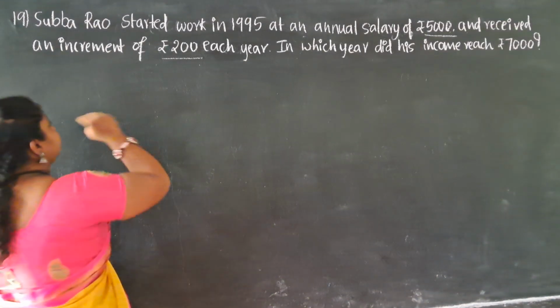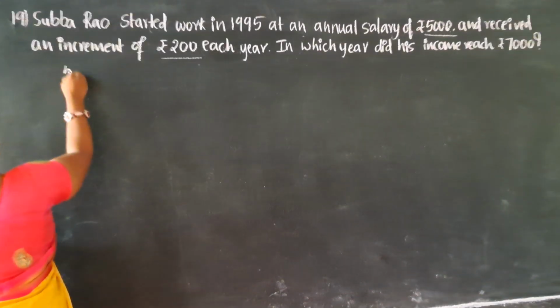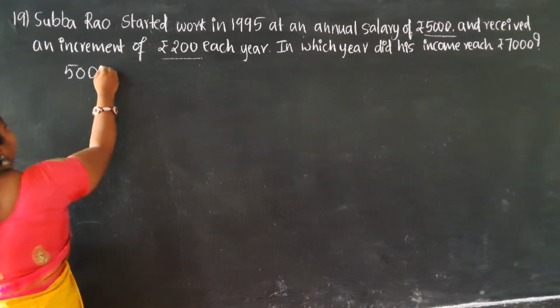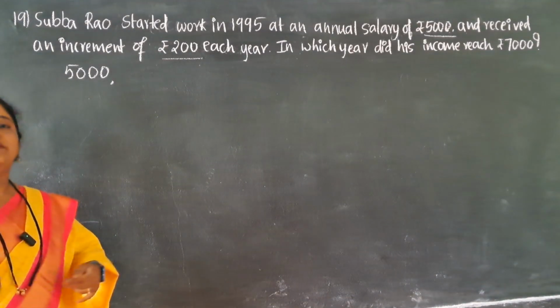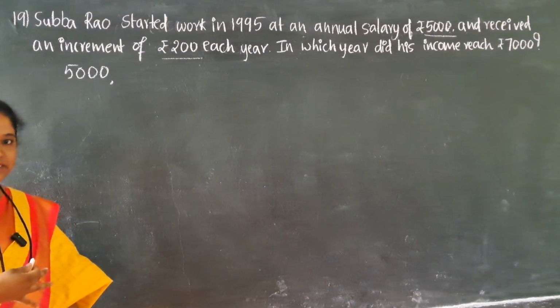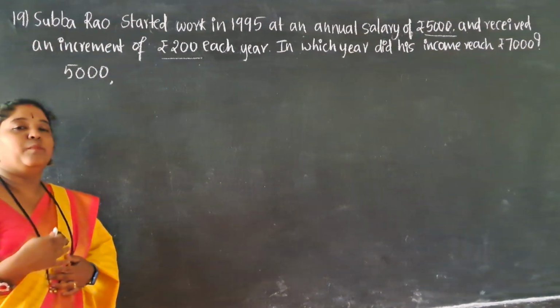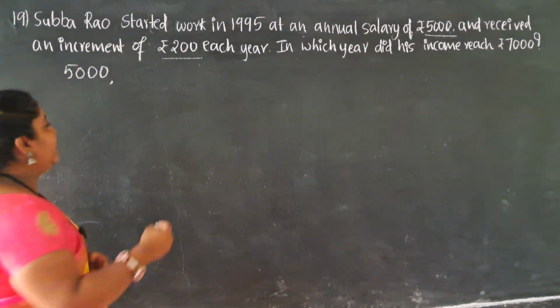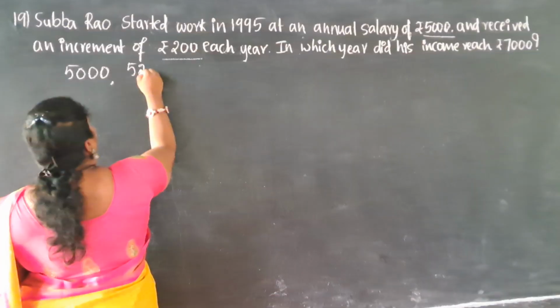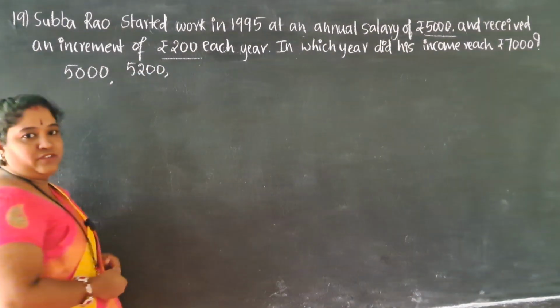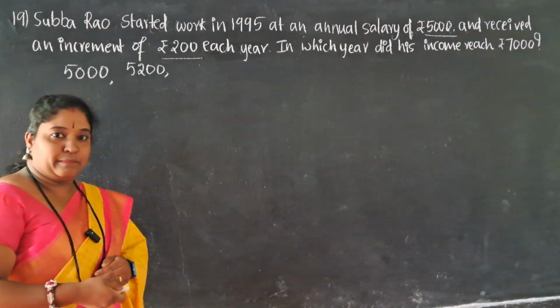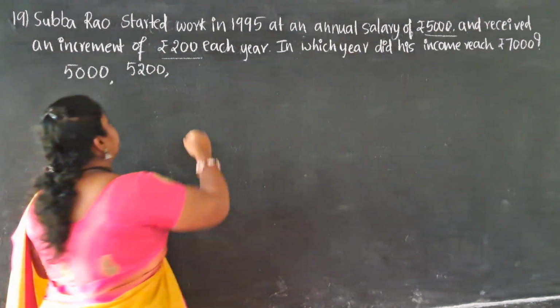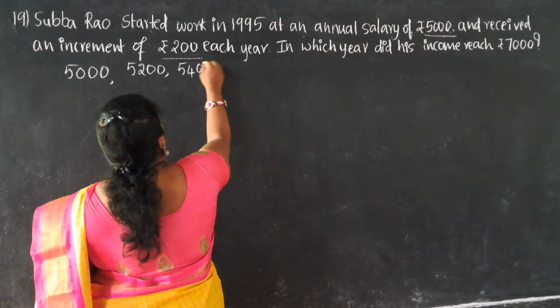You just see here. The first initial payment was 5,000 rupees. In the second year, he will be getting 200 rupees increment. After getting the 200 rupees increment, the salary would be 5,200 rupees. Yes or no? Again, in the third year, he will get 200 more increment and the salary would become 5,400.